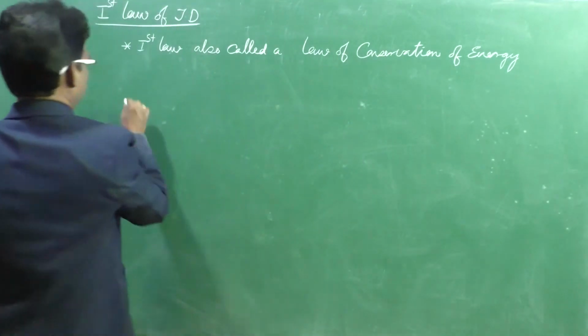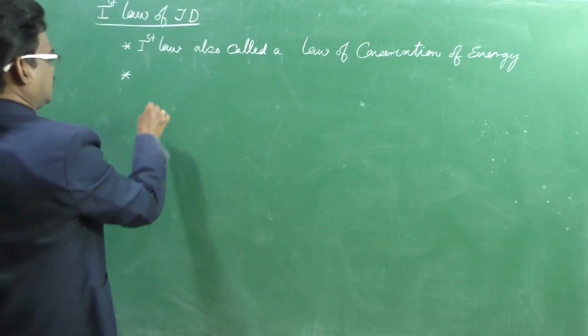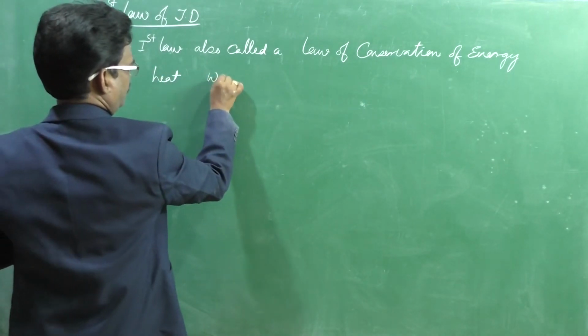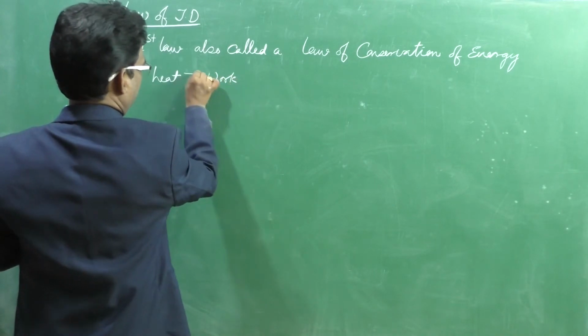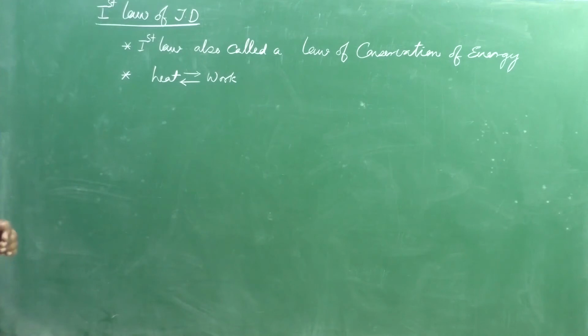Second definition: heat and work are mutually convertible.